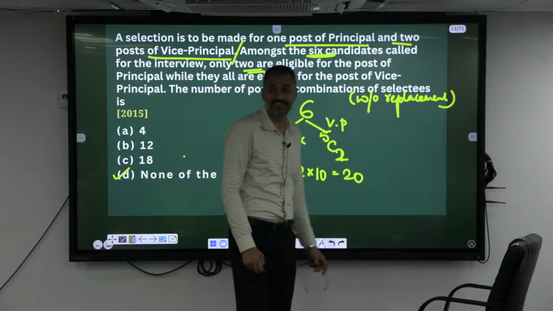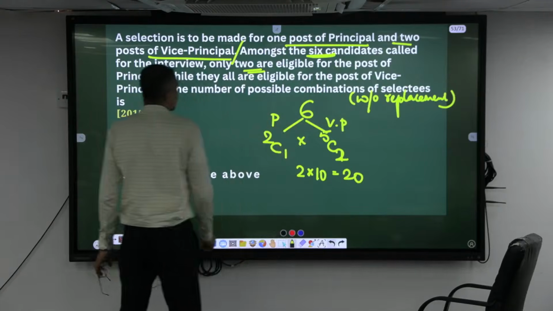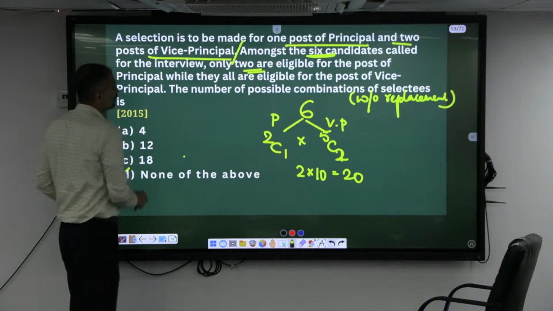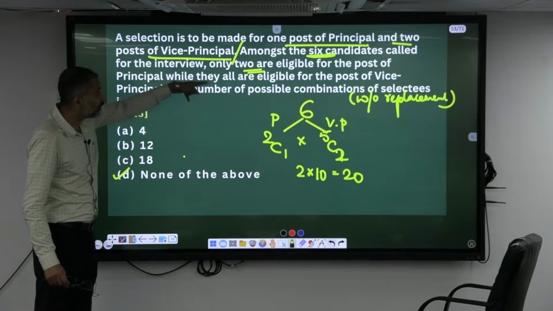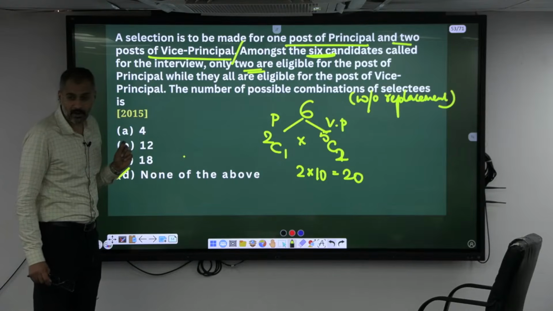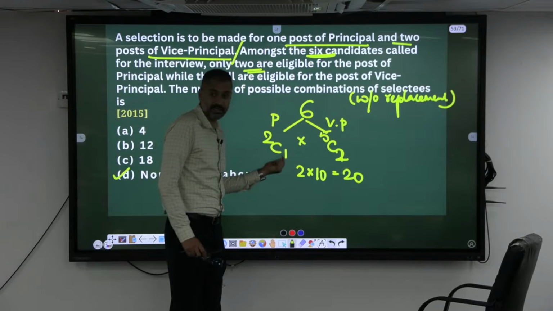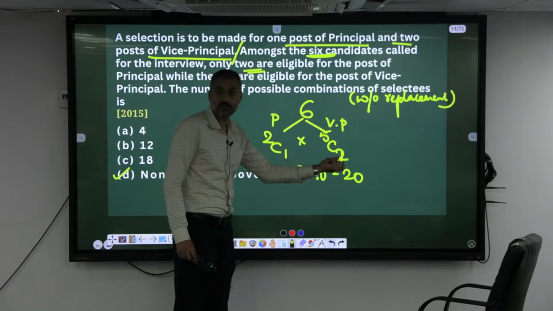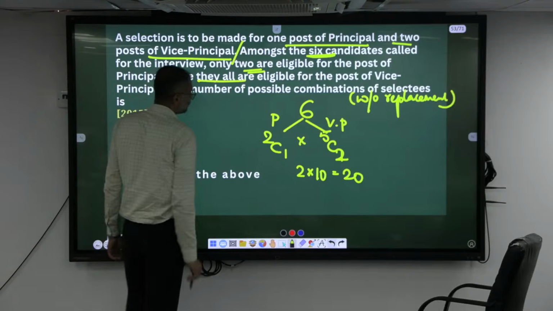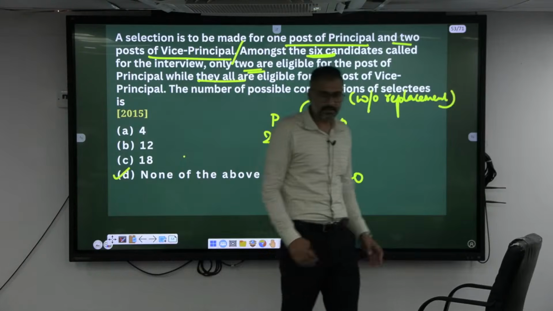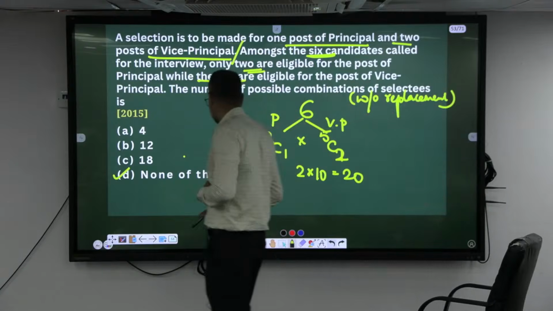See, only 2 are eligible for the post of principal, while they all are eligible for the post of vice principal. Though everybody is eligible, once one of them is selected, out of the remaining only I have to select the vice principal. Whoever is remaining. So the answer is none of them.